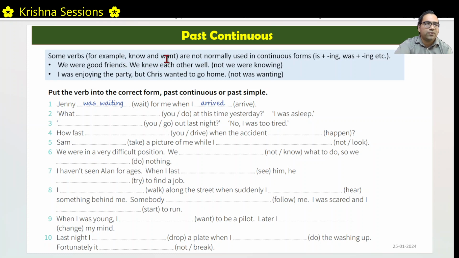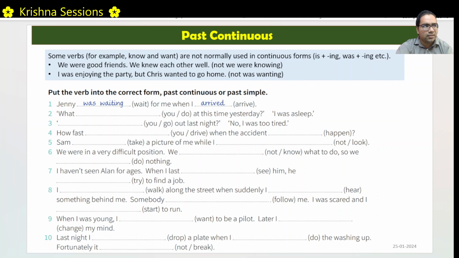Though we knew each other for some time, we just say we knew instead of we were knowing. I was enjoying the party, but Chris wanted to go home. But we don't say Chris was wanting to go home. Please remember these verbs: know and want. We don't generally use them in continuous forms. We use them in simple past only.